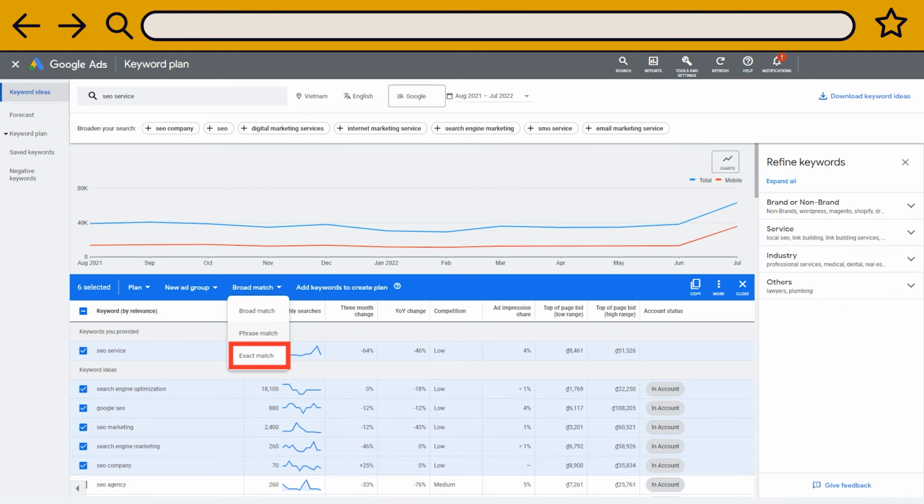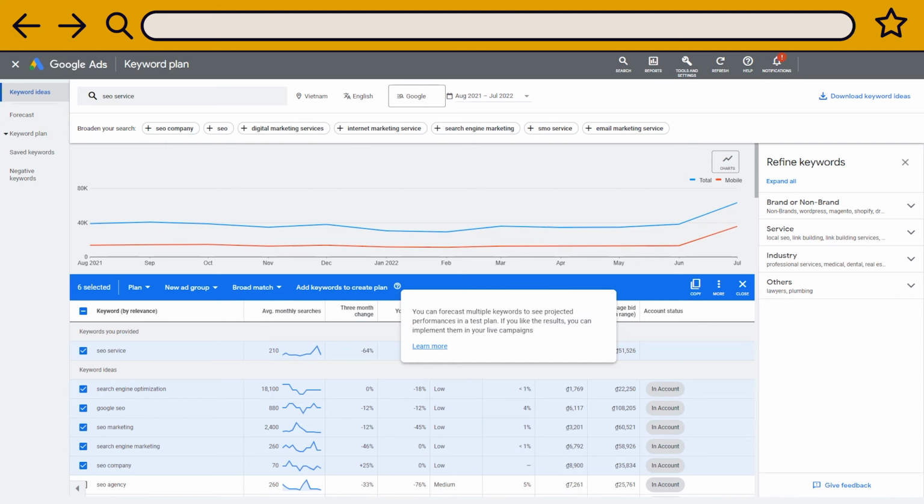Finally, use the forecast option offered by the tool to have an idea of how your keywords would perform in a real Google Ads campaign. There is much more to say about running Google Ads. I show you how to prepare a search campaign, but don't forget to give a try the banner, the videos, and the shopping ads. To conclude this training video, let me share 10 pro tips about Google Ads.